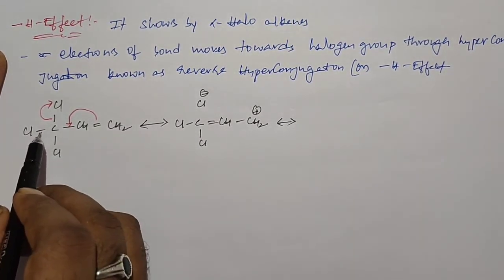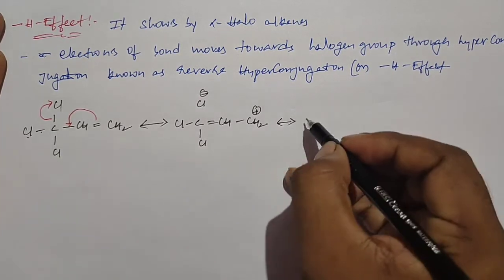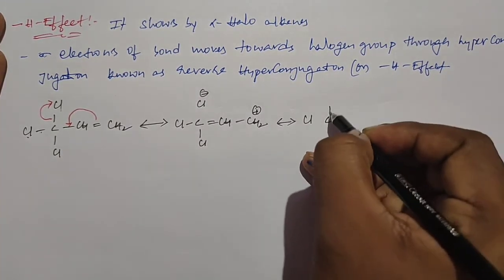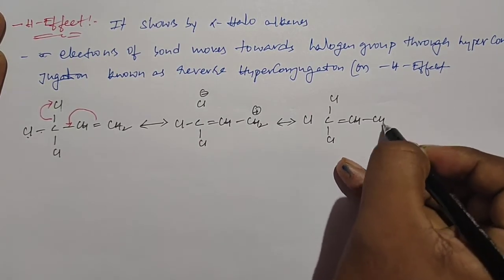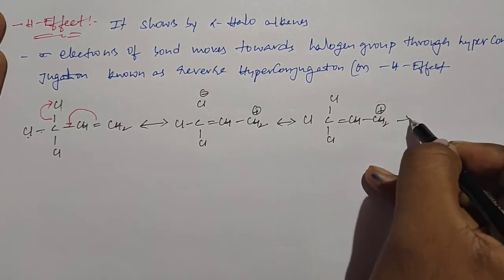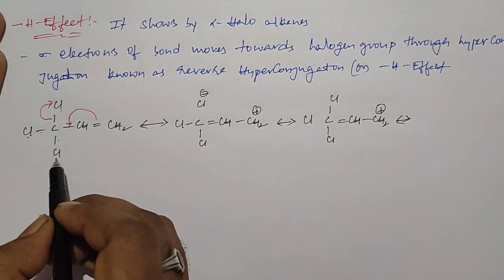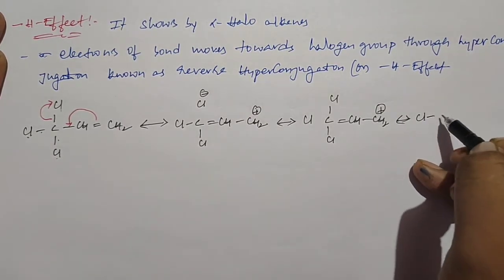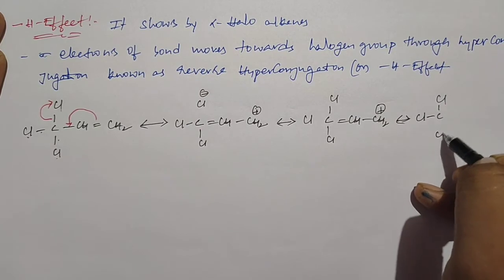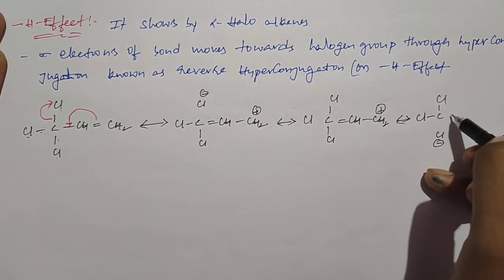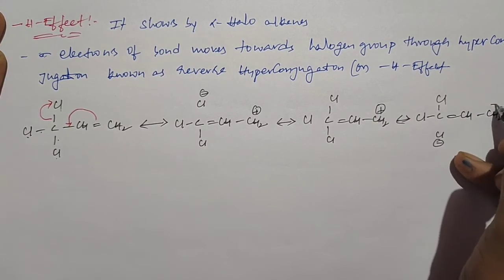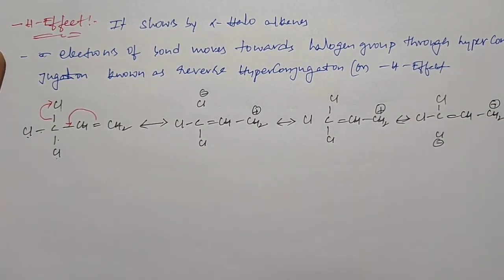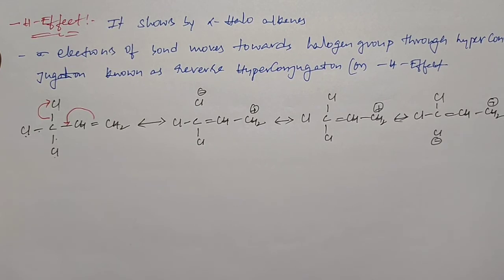Suppose these sigma electrons shift towards this chlorine, we get a structure like this. For example, these sigma electrons shift towards this chlorine, resulting in another structure. These are the possible structures for reverse hyperconjugation.